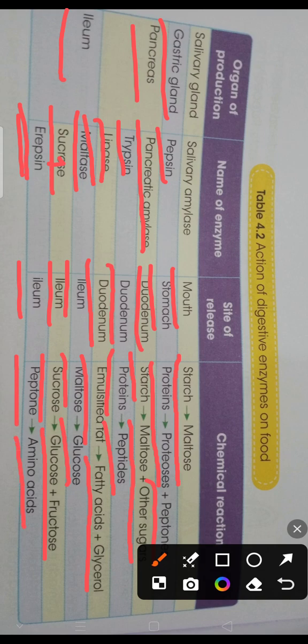Okay, so this is the action of digestive enzymes on food, and this chart is very important, so keep it in mind. Thank you.